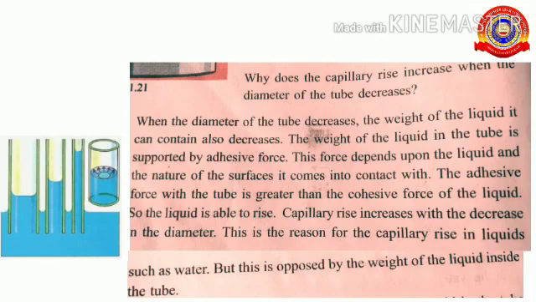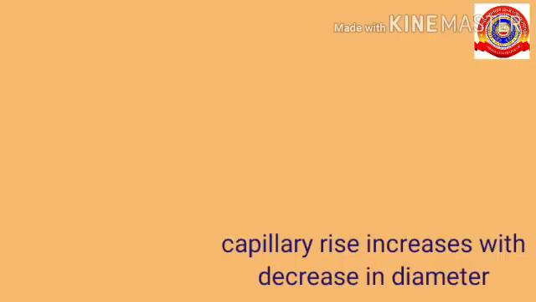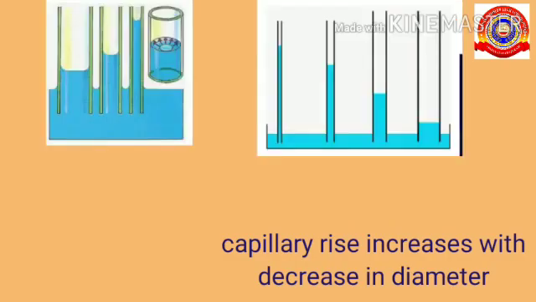So when the diameter of the tube decreases, the weight of the liquid it can contain also decreases. The weight of the liquid in the tube is supported by adhesive force. This force depends upon the liquid and the nature of the surface it comes into contact with. The adhesive force with the tube is greater than the cohesive force of the liquid, so the liquid is able to rise. The capillary rise increases with decrease in diameter.